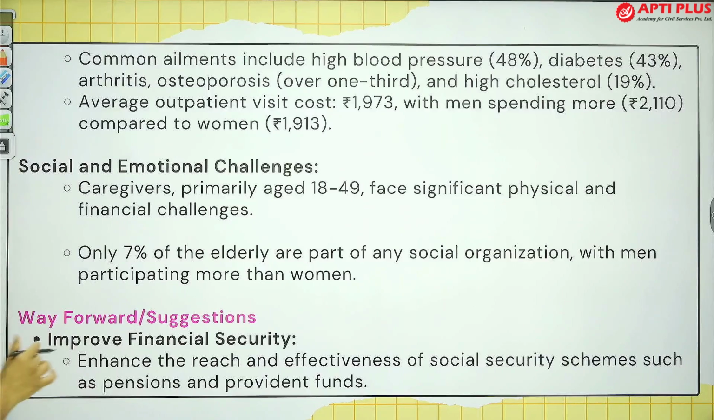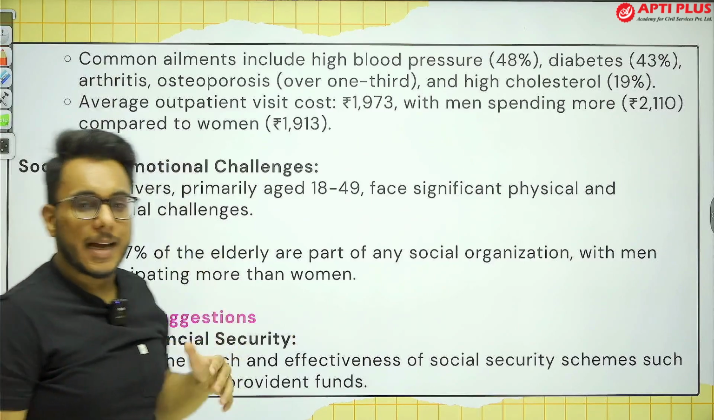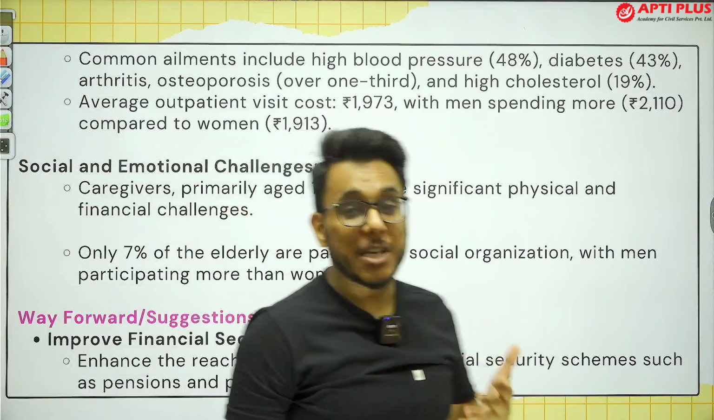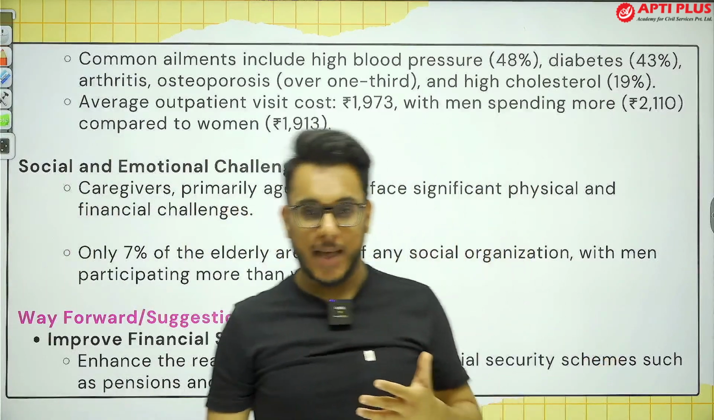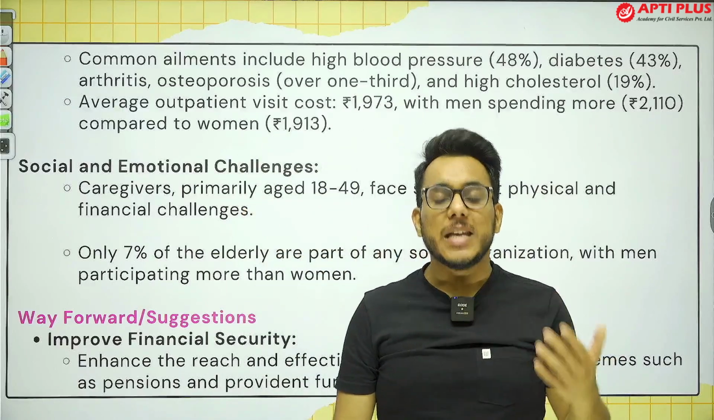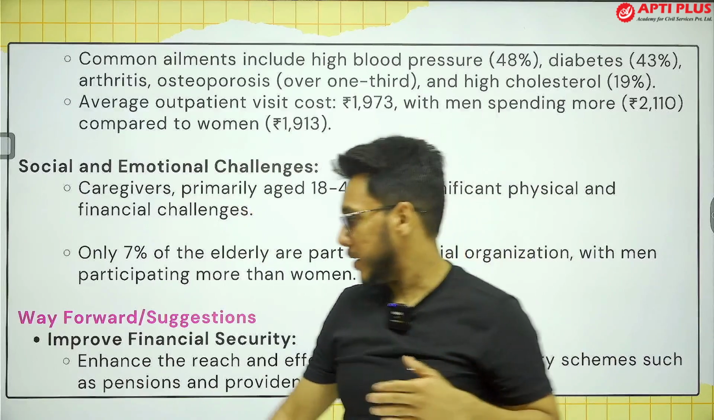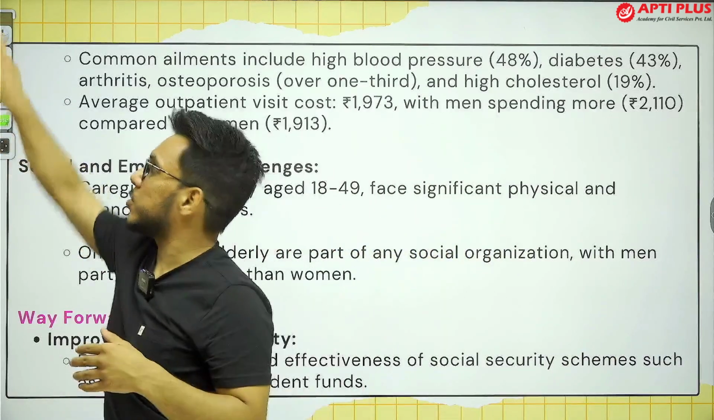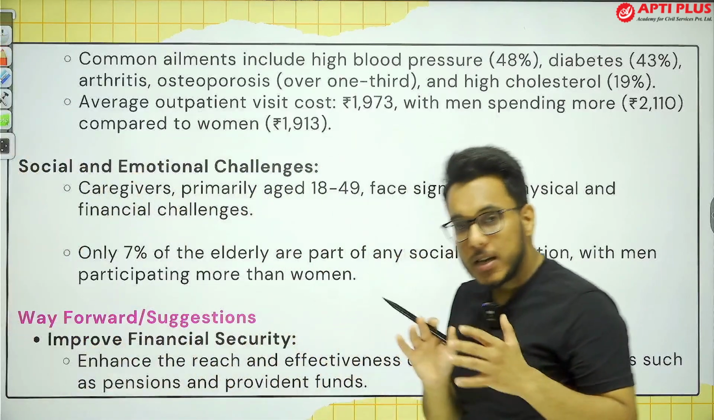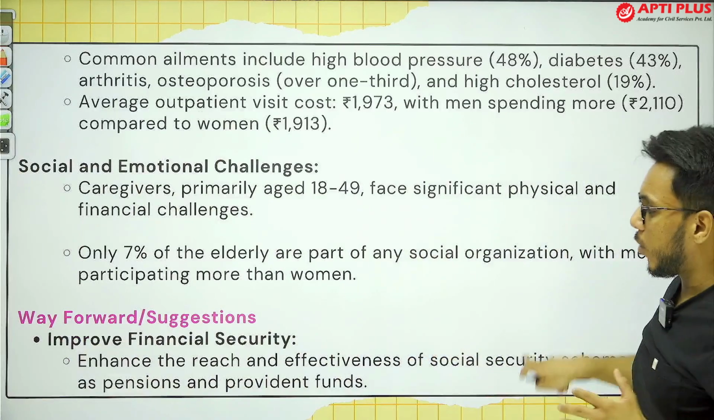So the way forward is that, number one, we need to ensure financial security of all the old age people. Understand this particular thing, that the social security schemes, pension plans, PF, social security should be reoriented for the old age people so that they have adequate incomes in old age.